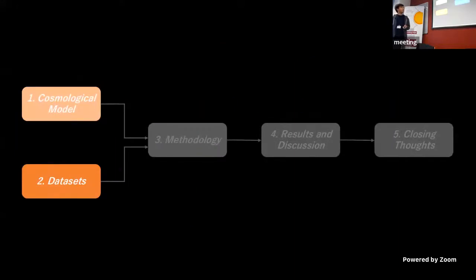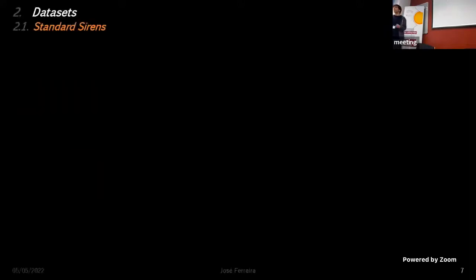Okay, so now that we know the cosmological model that we have considered, let's talk about the data sets that we've been using. So it's standard sirens and type 1a supernova. First, let's start with standard sirens. Unfortunately, there's only been one standard siren event so far, which is not even close enough to constrain this model. As such, we have to consider mock catalogs of standard siren events. In the slides, I will outline the procedure that we have employed to generate such catalogs.